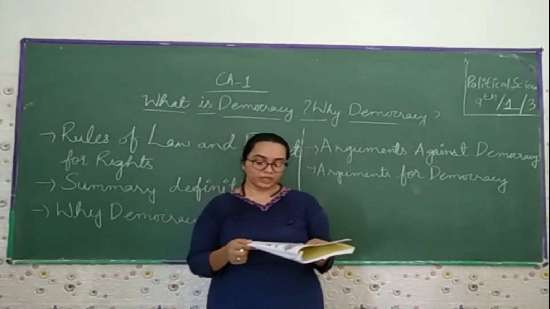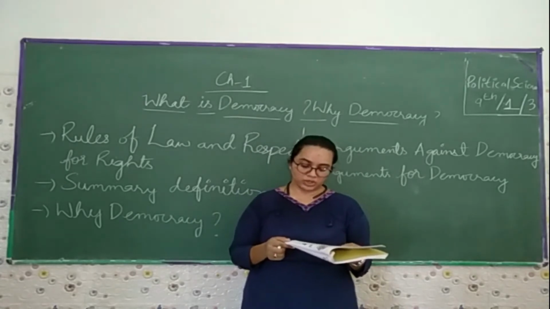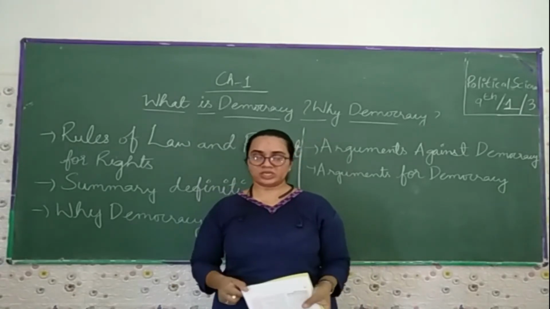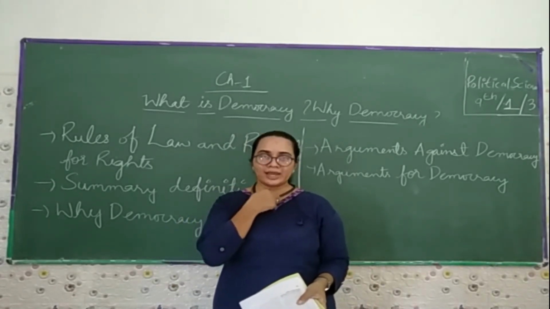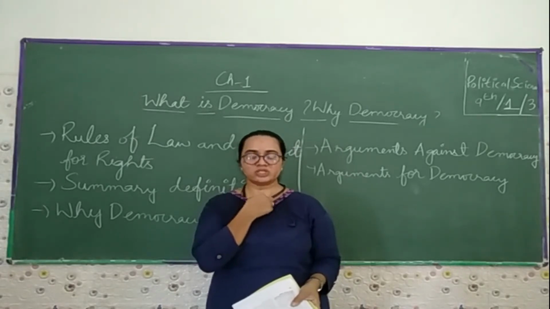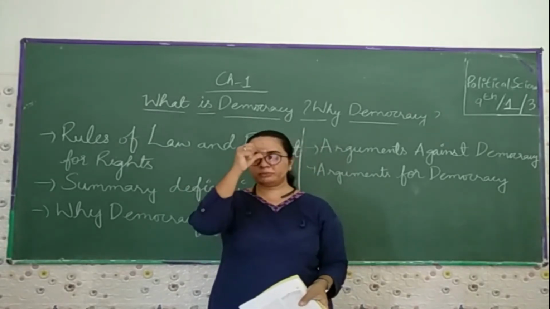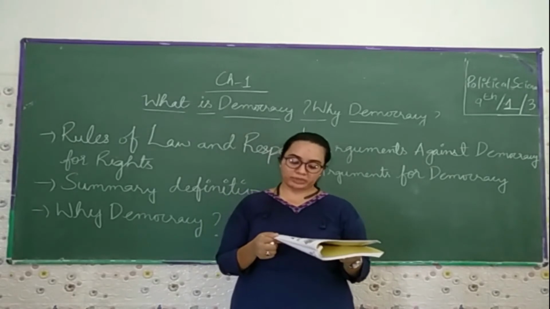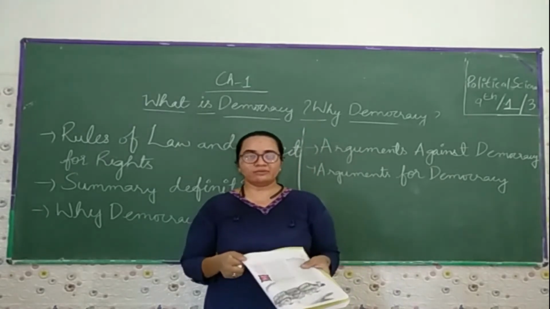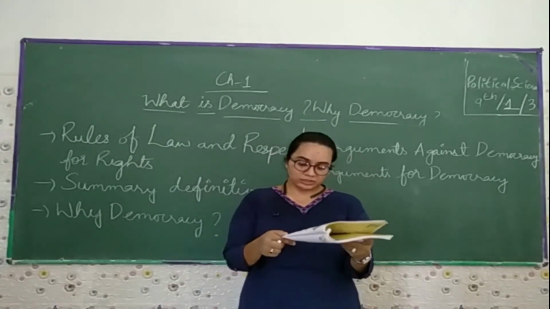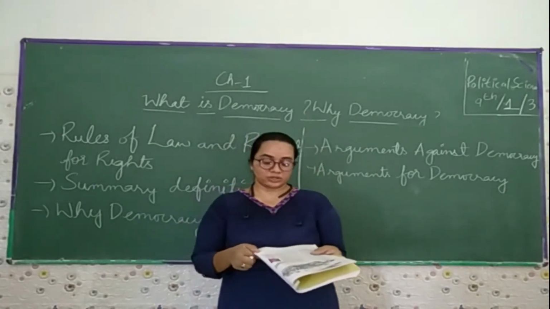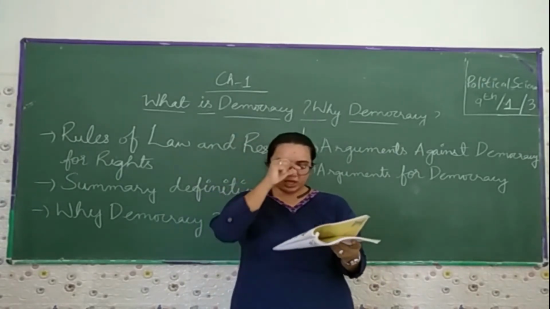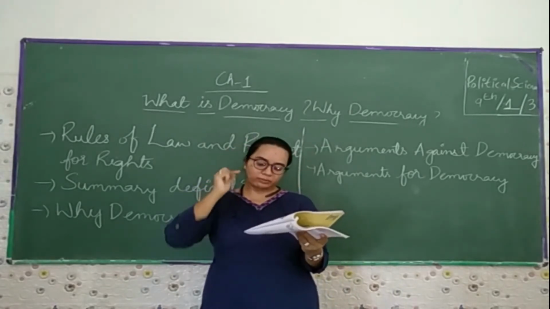Democracy is a form of government in which rulers are elected by the people and take all the major decisions. Yes, we elect our own representatives. The collective decision is taken by that ruler thinking of what the people want. Then the second feature is elections with a free and fair opportunity for the people to choose their rulers. Yes, they have the option to choose the current rulers according to their choice. This opportunity is available to all the people on an equal basis.